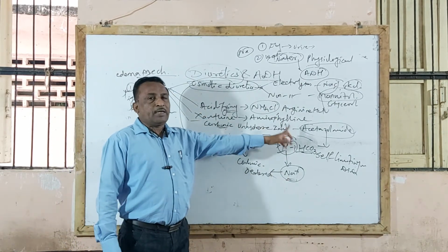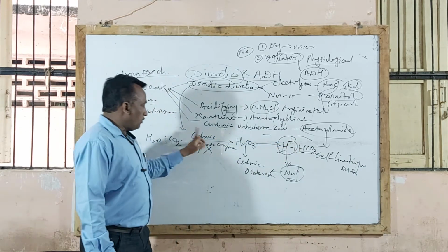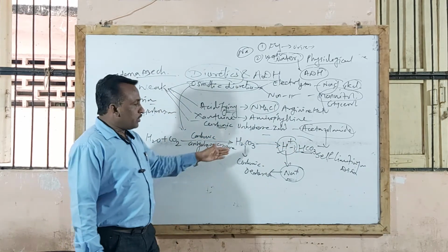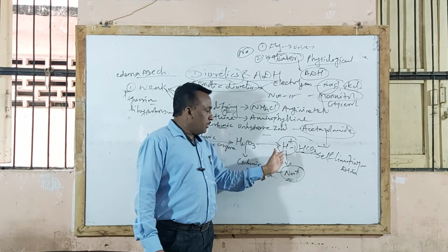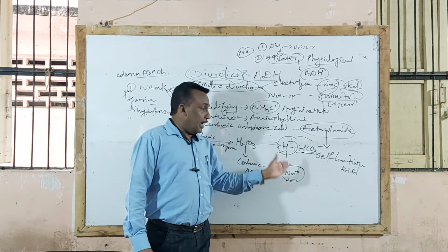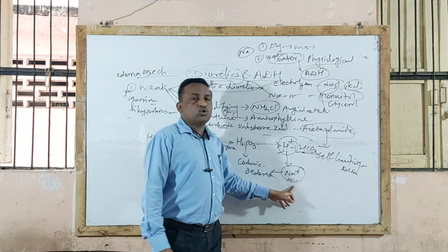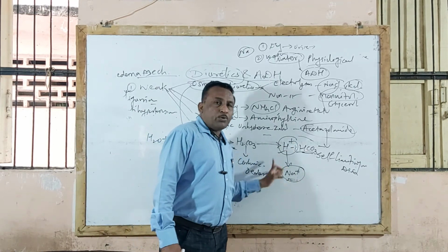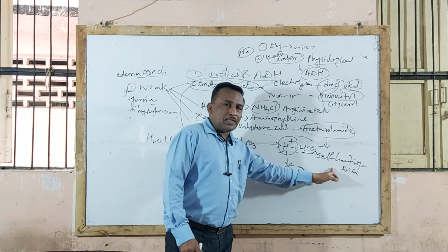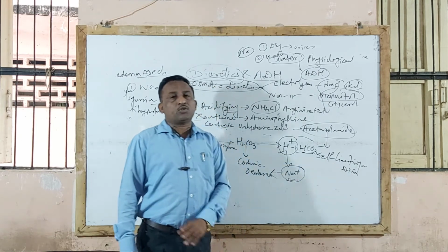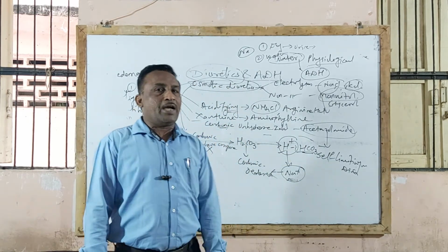When acetazolamide is given, inhibiting the enzyme, no H plus is made available for exchange with sodium. That causes loss of H plus ion, HCO3 and sodium, and therefore acetazolamide is called a self-limiting diuretic agent.